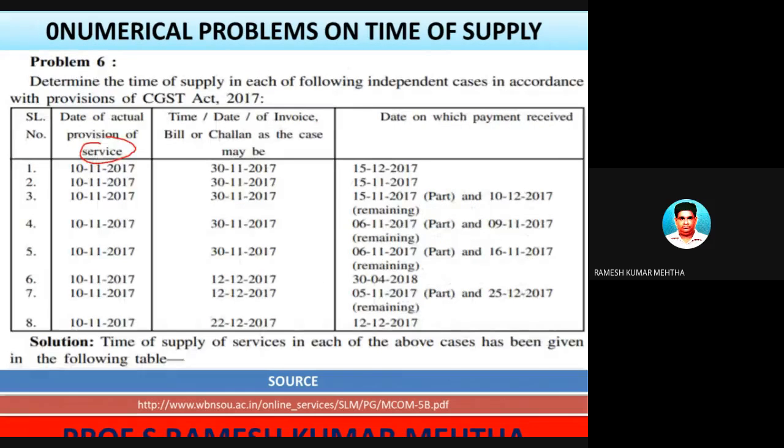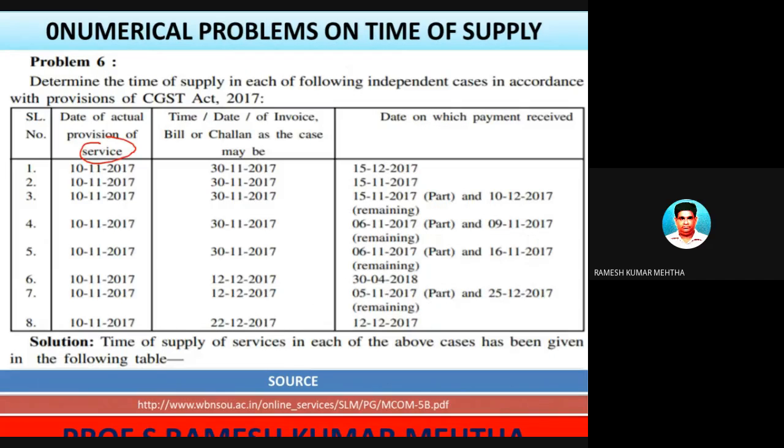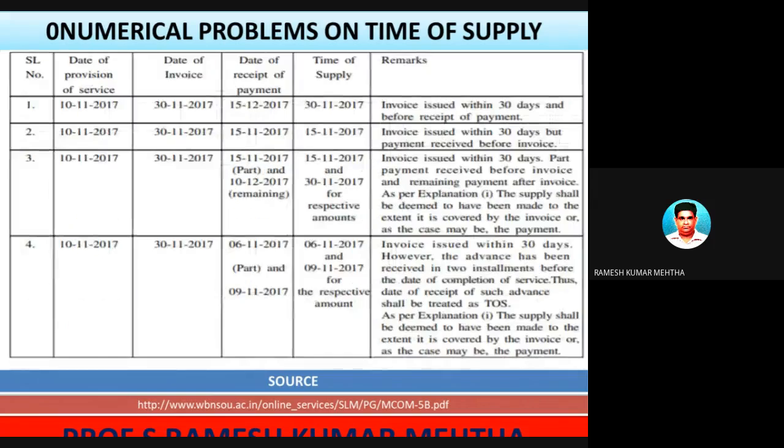So let's look at the solution. Date of provision of service, and this is under normal or forward charge. Date of provision of service is 10/11/2017. Date of issue of the invoice is 30/11. If you remember, from the date of provision of services, 30 days can be taken for the preparation of the invoice. So the invoice is issued within 30 days. Very important one. Please remember, I will just recover that point.